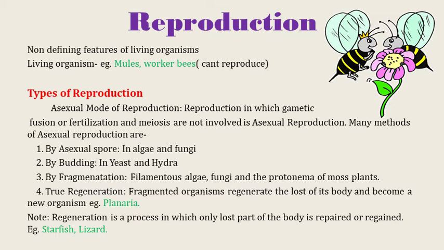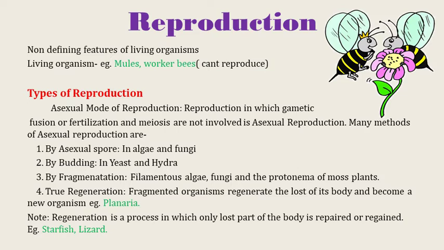All right, now about the types of reproduction. We all know that there are two types of reproduction: one is the asexual mode of reproduction and one is the sexual mode of reproduction. We just have to know what asexual and sexual reproduction are. We need not learn in detail. So what is the asexual mode of reproduction? Here there is no gametic fusion or fertilization. Fertilization means fusion of male and female gametes, and meiosis is not involved.